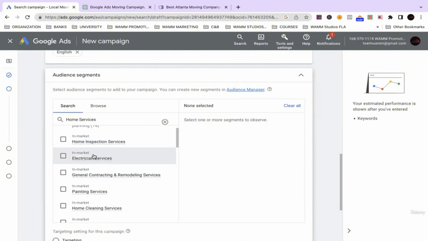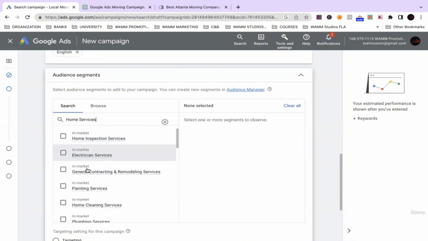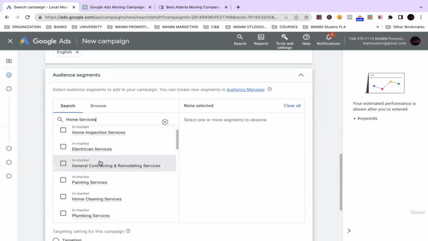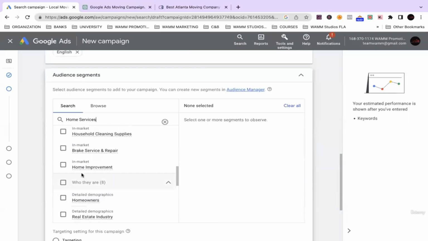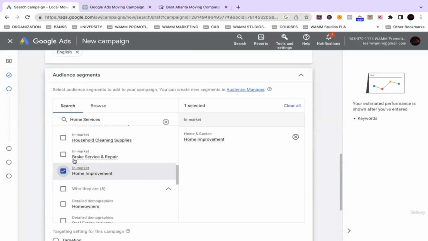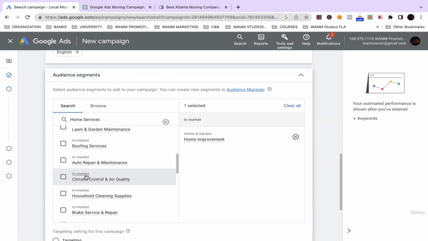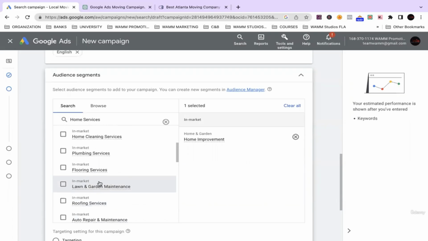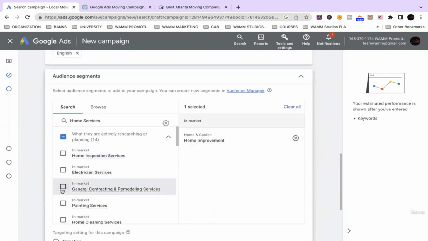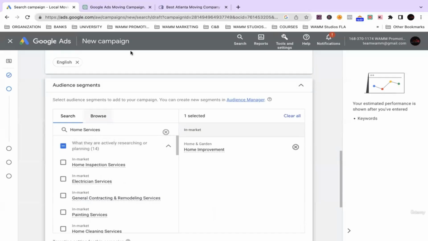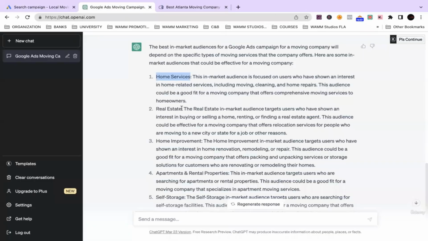It doesn't actually show us the word home services, but it's showing us that this particular category is great for moving companies, right? So inside of here, I can choose home improvement. Some of these might not technically be very close to what I need. General contracting and remodeling services, that could be a particular one. All right. What else? Real estate.